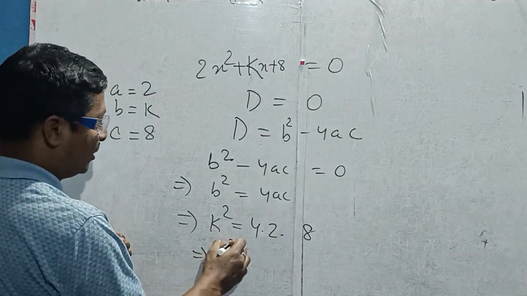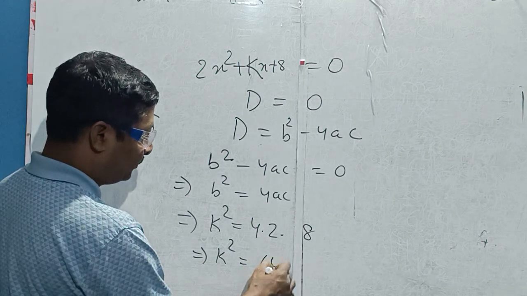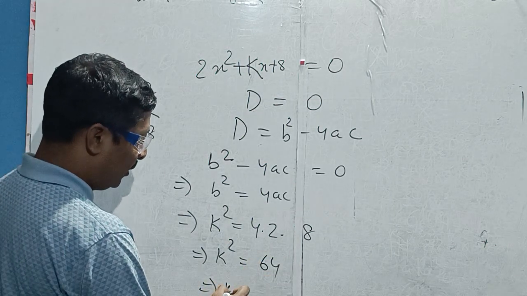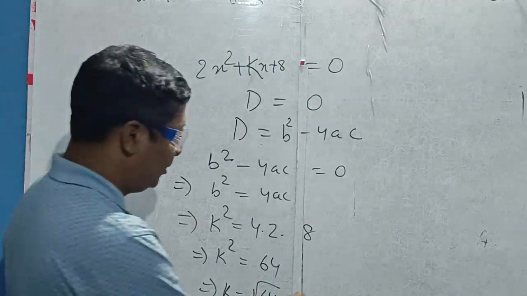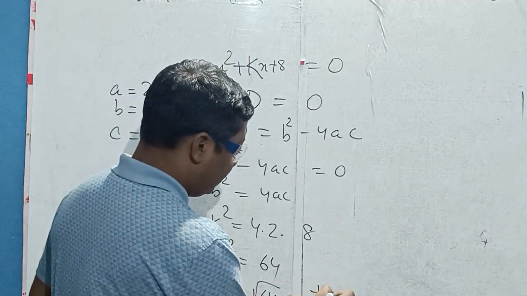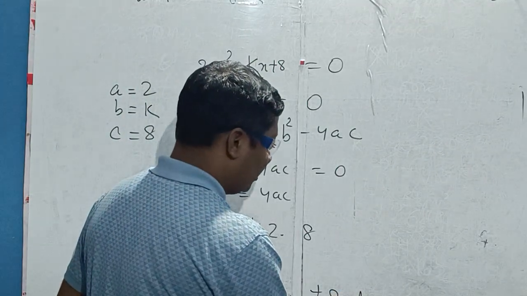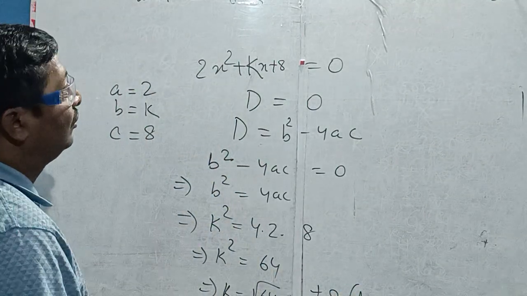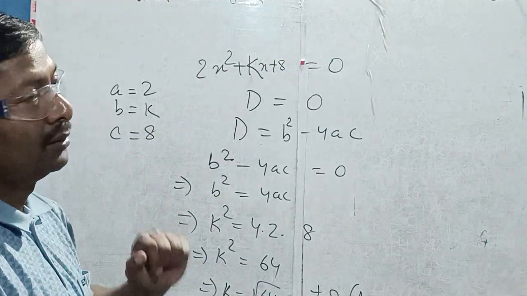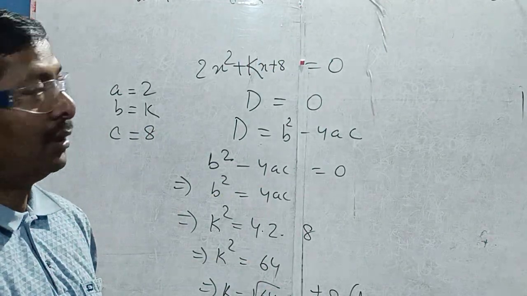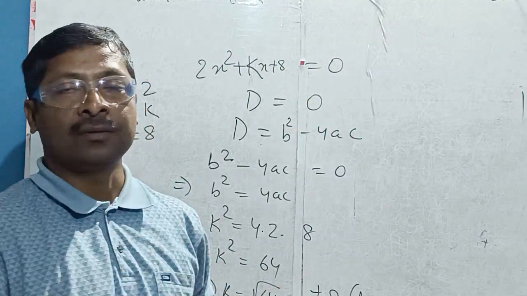Okay, what is the k square value? 4 into 2 into 8, that is 64. So the value of k square is 64. Root over 64, that means k is plus minus 8. Okay, this is the answer. So for the value of k equal to plus minus 8, the equation has equal roots.